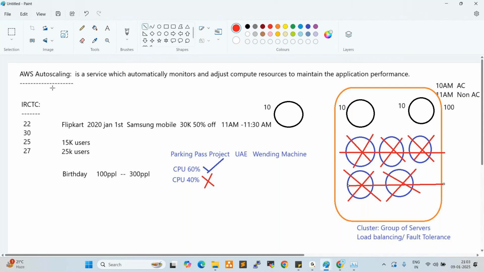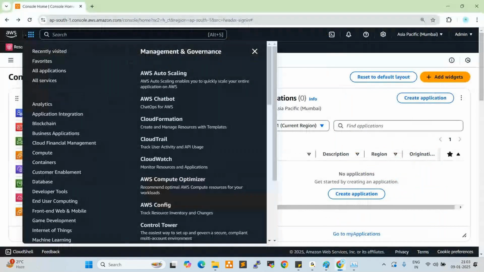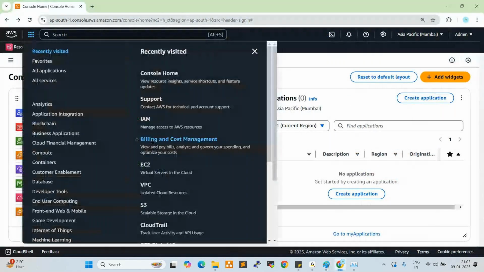Clear, right? This is just an overview. Tomorrow we will start the first service, which is EC2. So don't miss the class tomorrow. EC2 is a very important service. Tomorrow we'll start: how to create an EC2 instance, how to connect to it, how to check the security layers, the storage, and the key pairs. These are all very important.